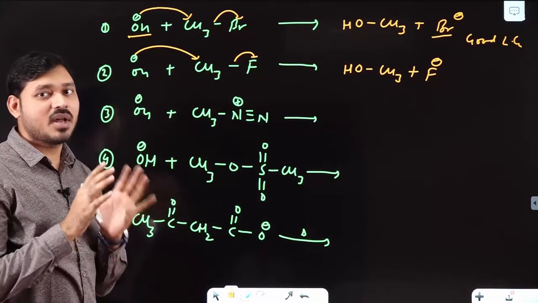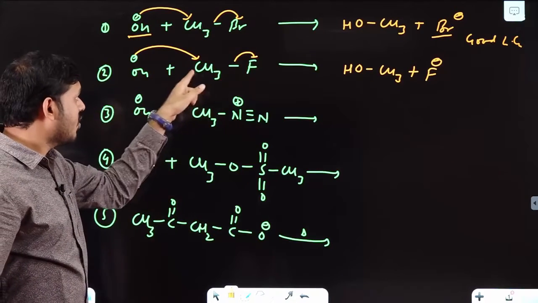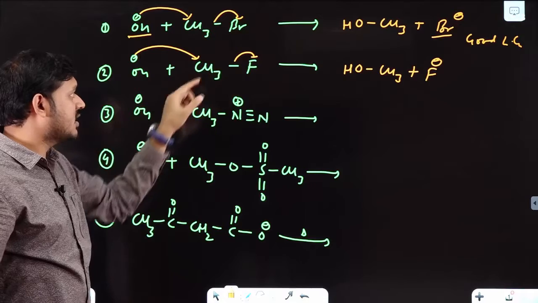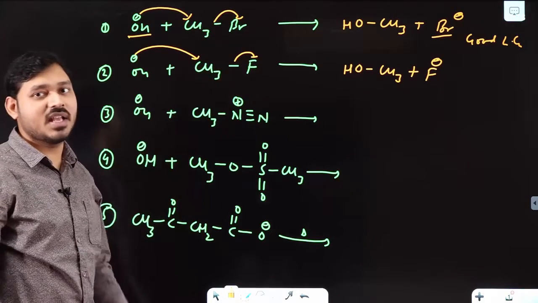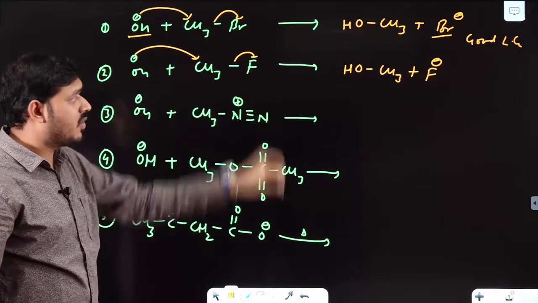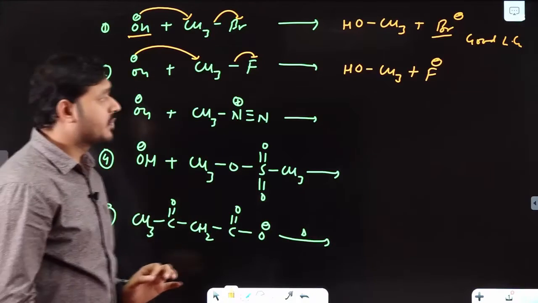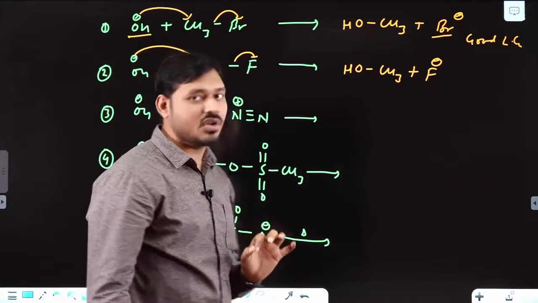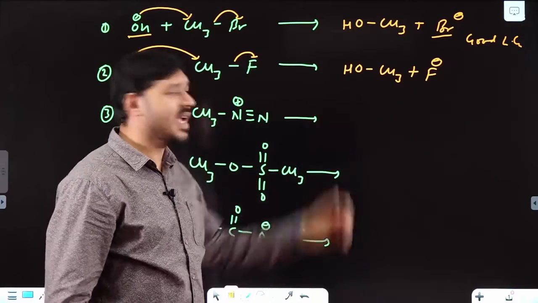But here one more condition arises. What condition? See, here the overlapping between carbon and fluorine is 2p overlapping, so the bond strength is very, very high. So in such cases, remember, fluorine rarely behaves as a leaving group. In very, very rare reactions only you will find that fluorine is acting as a leaving group, but remember, it may act as a leaving group.